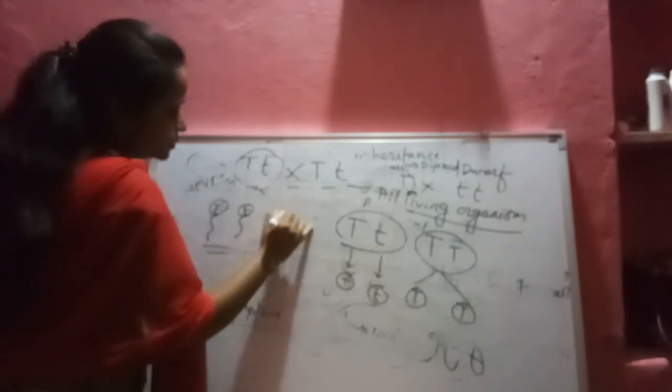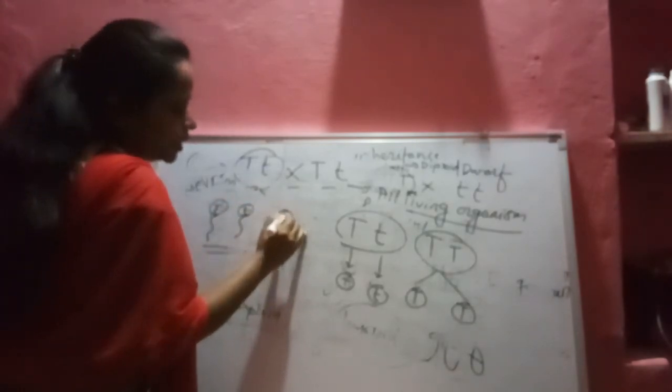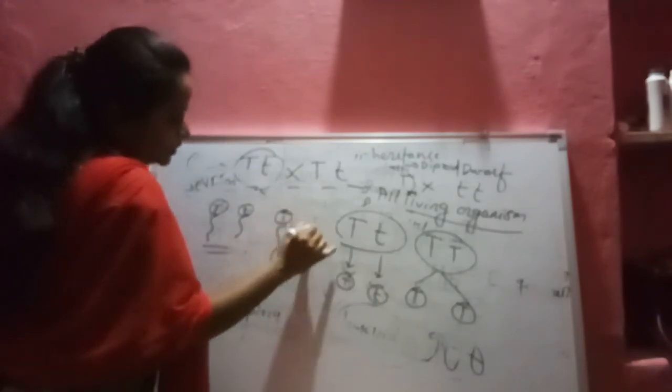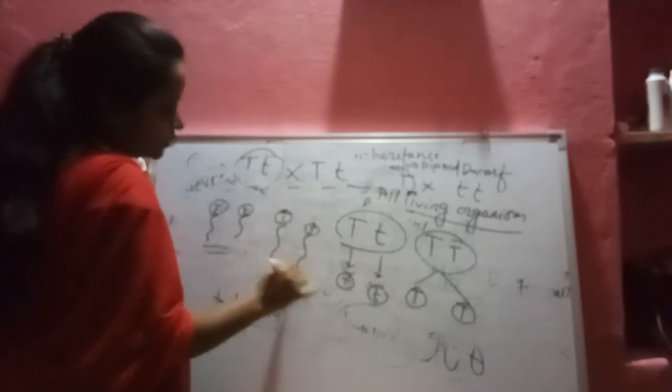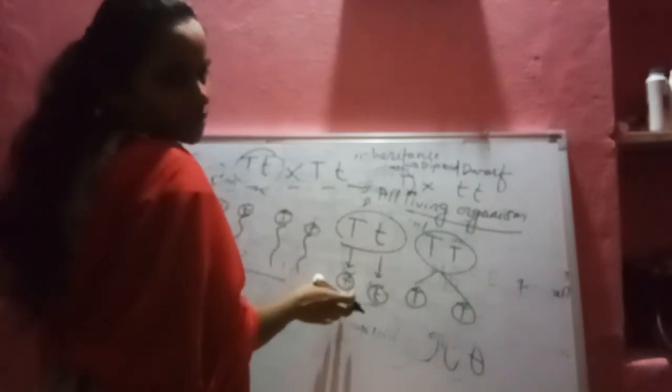Like these 4 types of haploid gametes are formed in the living organism.